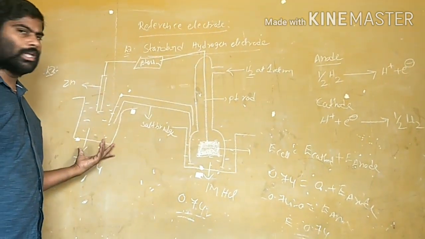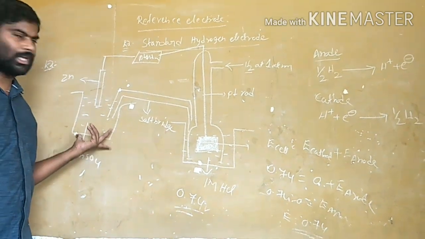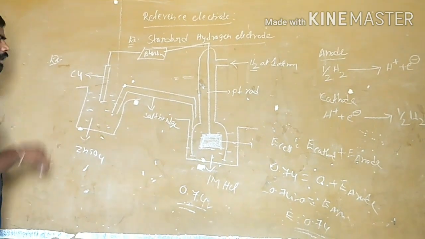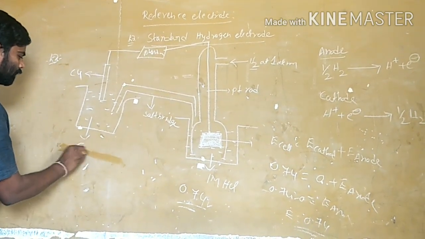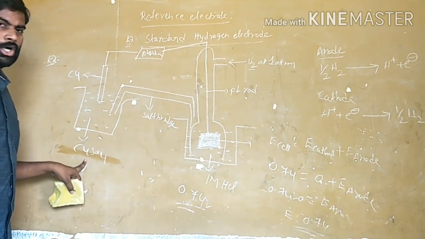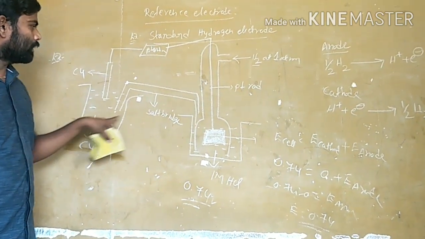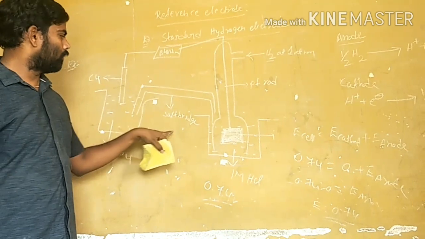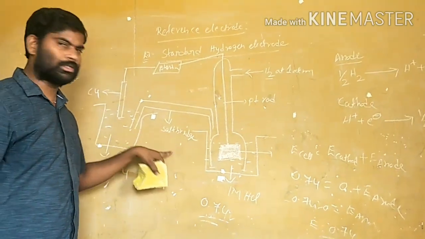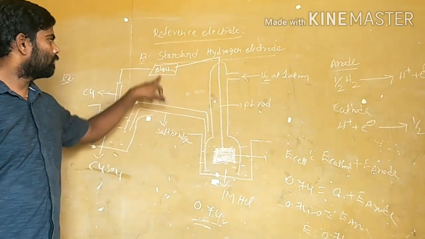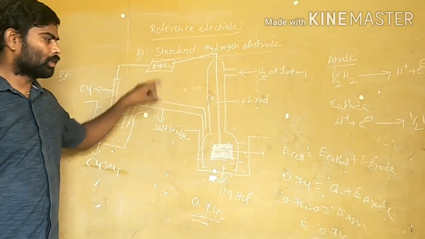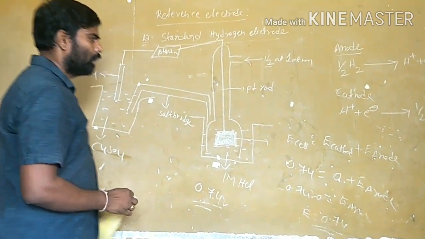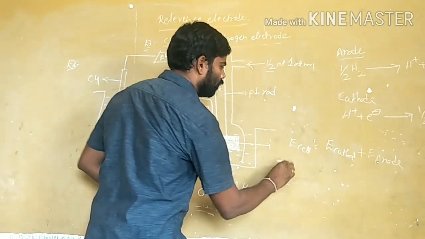In the same way, if you are taking a copper electrode instead of this zinc electrode, dipping in the copper sulfate solution, this is the copper electrode oxidation potential. This copper electrode is combined with the reference electrode. Once we combine these two half cell reactions, the total cell is formed. By this, we get some value in the potentiometer. In this case, it shows minus 0.34.